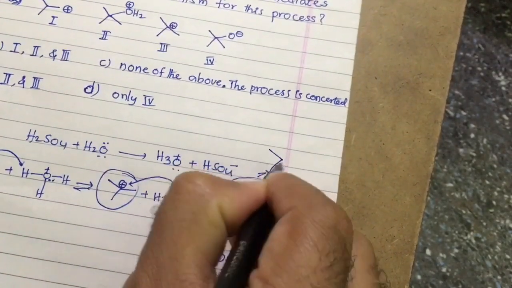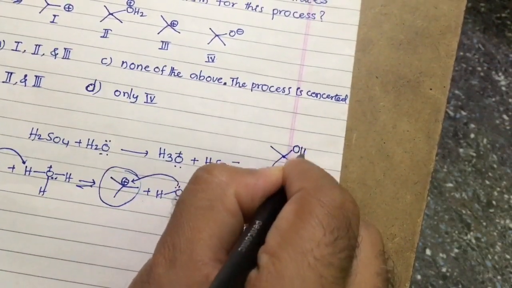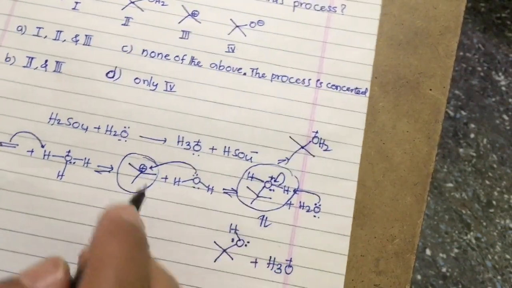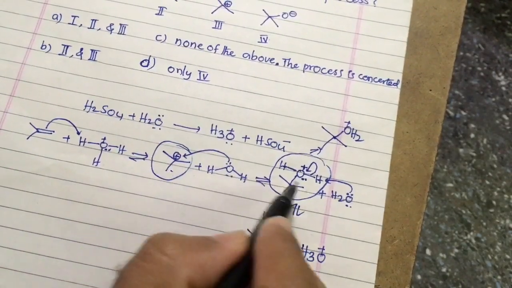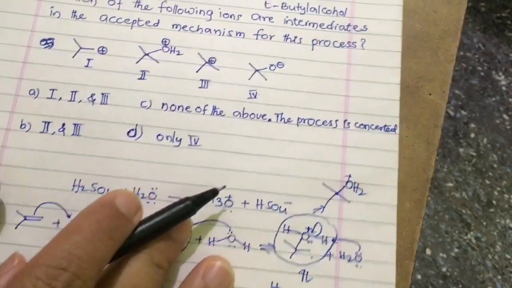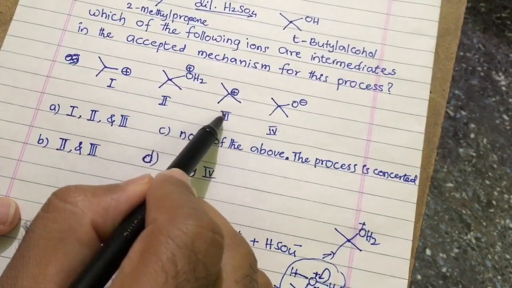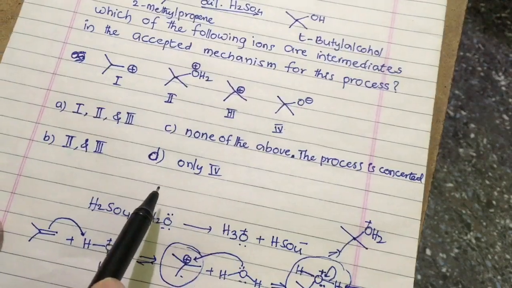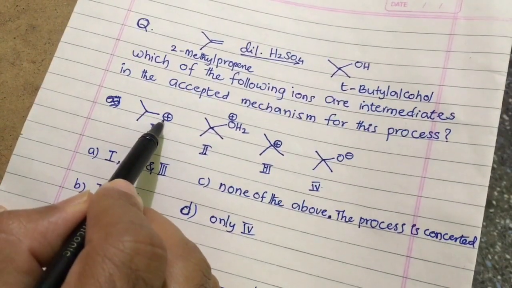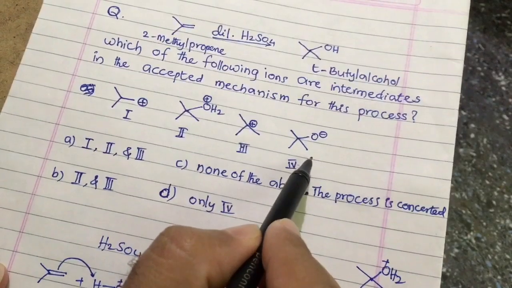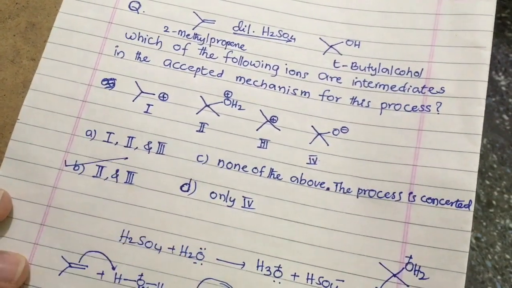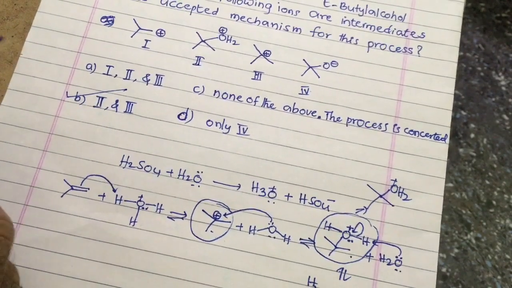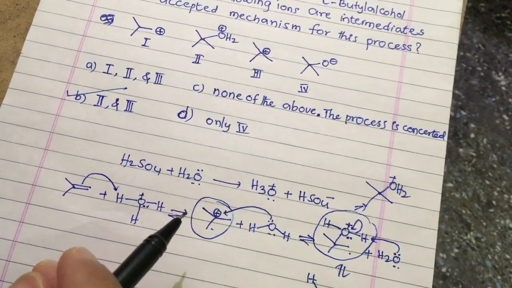Now, OH2+, H2+. So how many intermediates are there in this reaction? 1 and 2. So according to the given options, this is an intermediate and this is an intermediate, therefore 2 and 3 are correct. The first one is a primary carbocation, that is not an intermediate, and this is also not an intermediate, therefore option B is the correct option. Very important for competitive exams to decide the intermediates and which product is major.